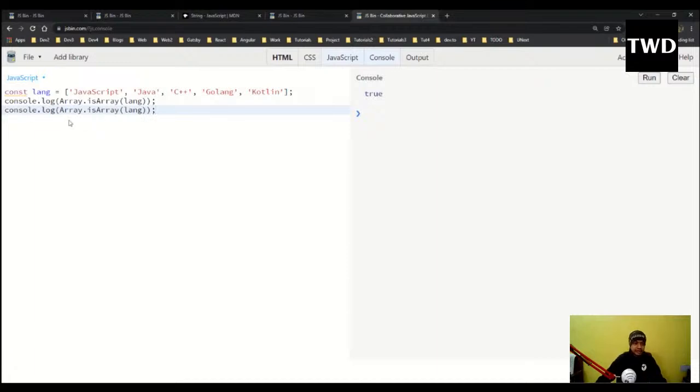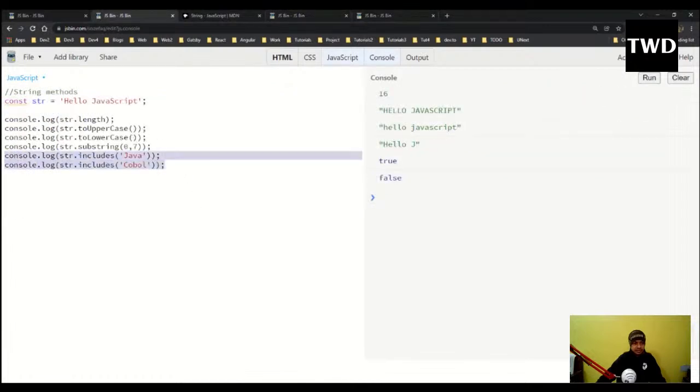Okay, so isArray, I'm going to do lang of maybe 1. Let me make it easier. I'll just pass "Java", and it will give me false. So if you're passing a string, it is giving me false.